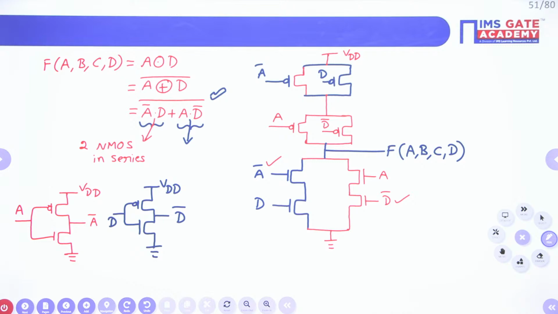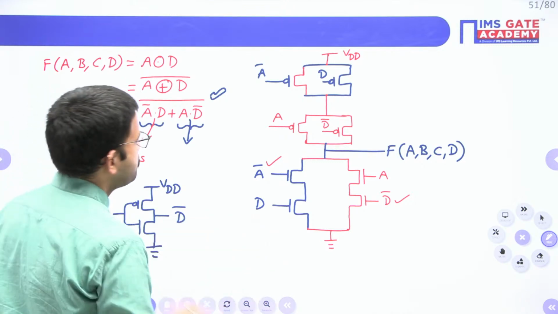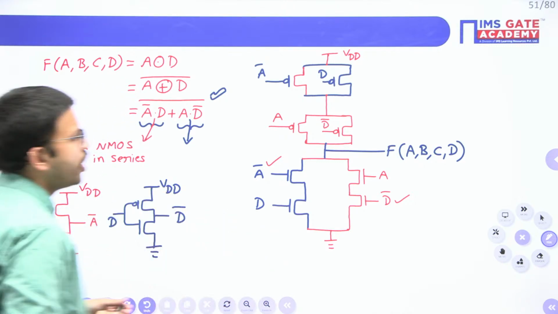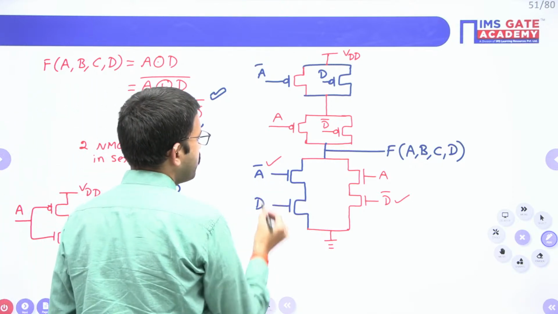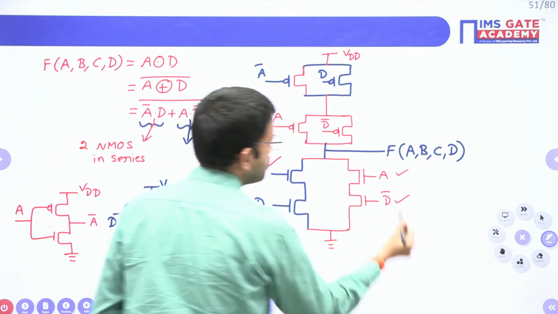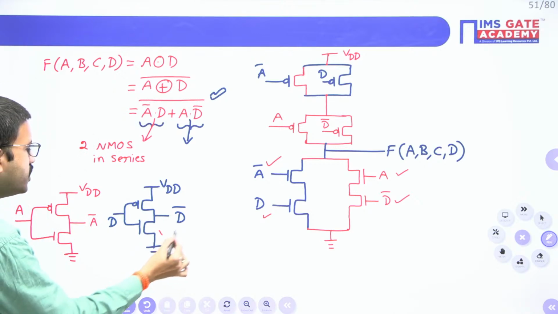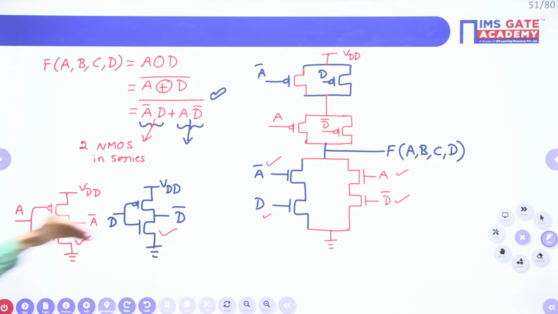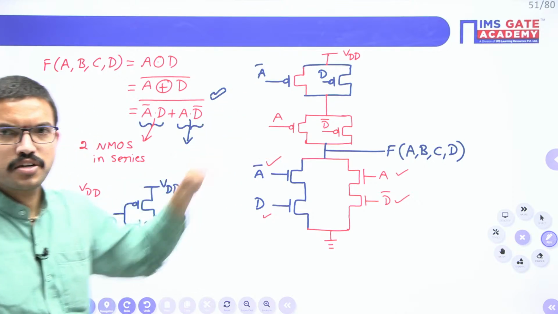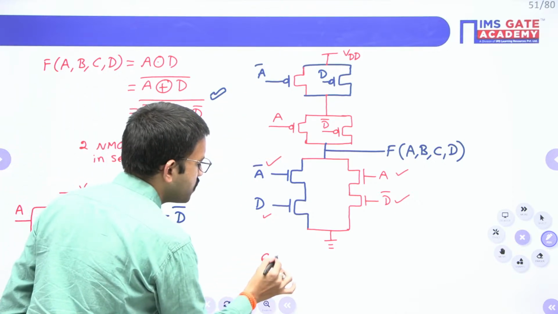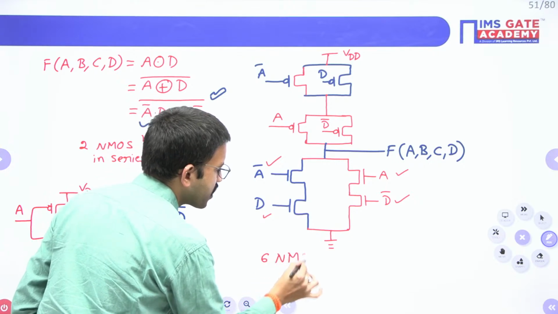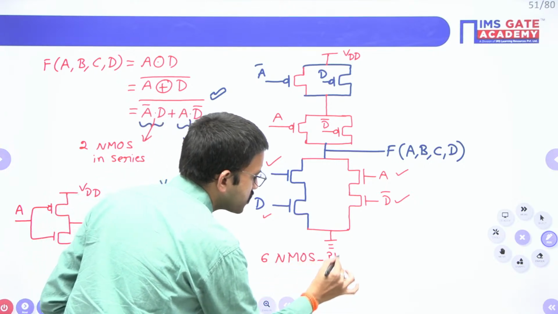Now just count. For the overall circuit, how many NMOS do you require? Here 1, 2, 3, 4, and then here the 5th one, here the 6th one, right? So, a total of 6 NMOS transistors are there. Similarly, a total of 6 PMOS transistors are there. So, the number of NMOS PMOS transistor pairs is 6.